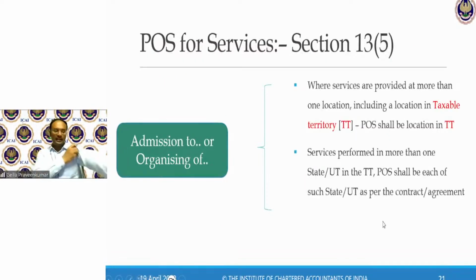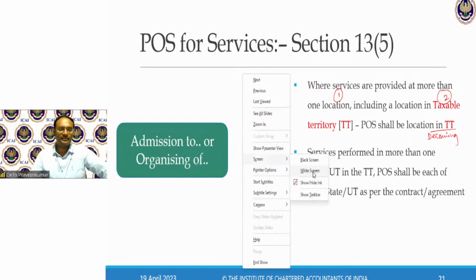Now, what if these services, admission or organizing an event, are performed in more than one location, including a location in the taxable territory? Then the conclusion, this is a deeming fiction: the place of supply shall be the location in the taxable territory. I'll give one example. Say, there's an entity called XYZ Tour Planners.